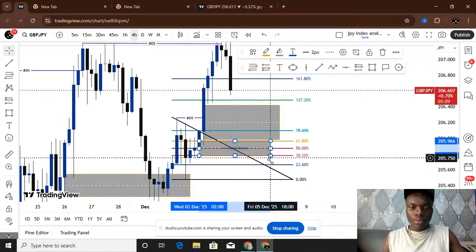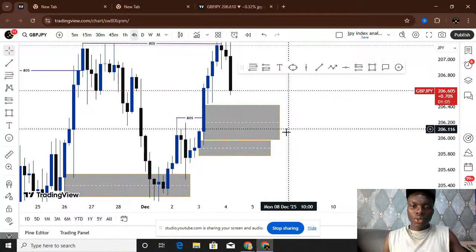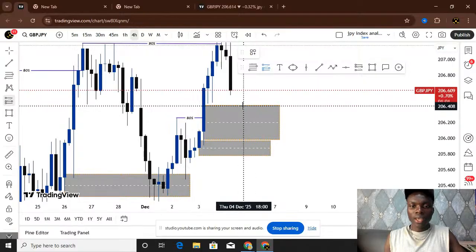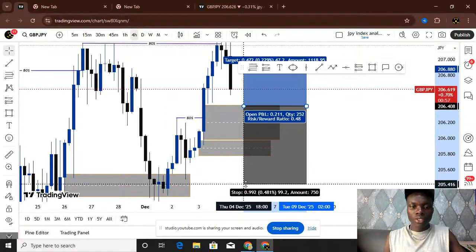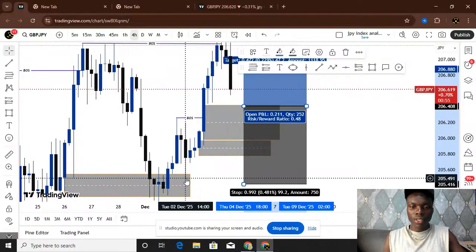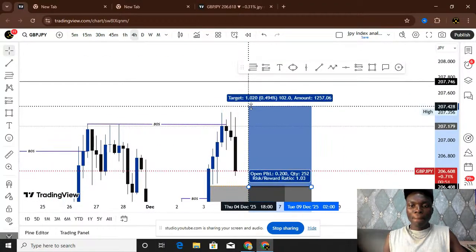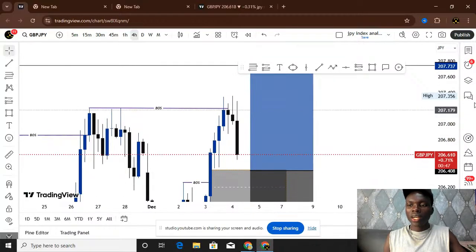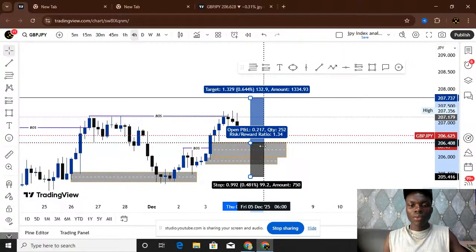So this is where the trick comes in. You can see the gap. If you have the capital to risk it from here, your SL can be below here because this is the protected low. I'm using it as a protected low now. Then your SL will be below there, and your take profit around here. That's fine, but that's 1:1. You understand? It's not going to give you anything.